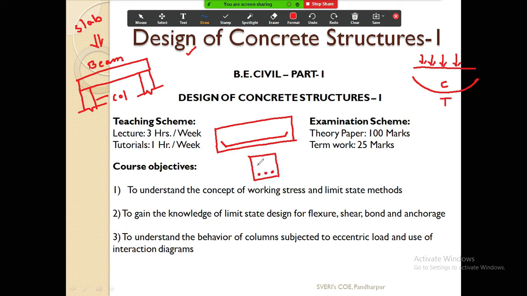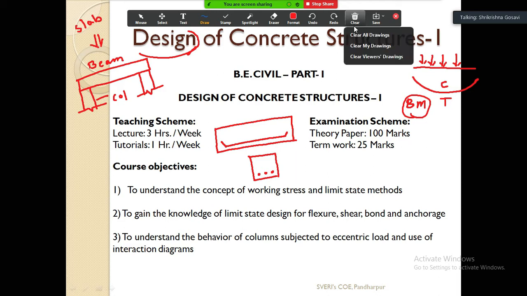This is just what I am telling you for your understanding. We will design it; there are certain steps for how to design, but first we need to know what we are going to do in this subject. Whatever bars you have provided here must be sufficient to take care of this bending moment. This is nothing but design. This we are going to learn here, how to design the structures.